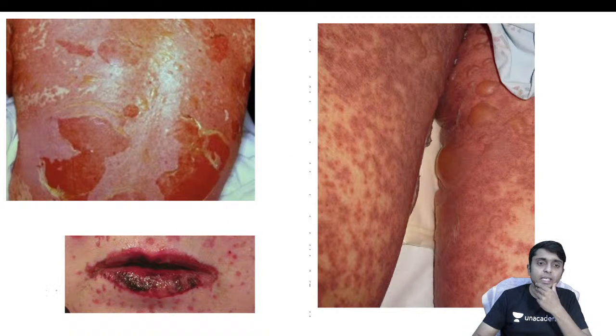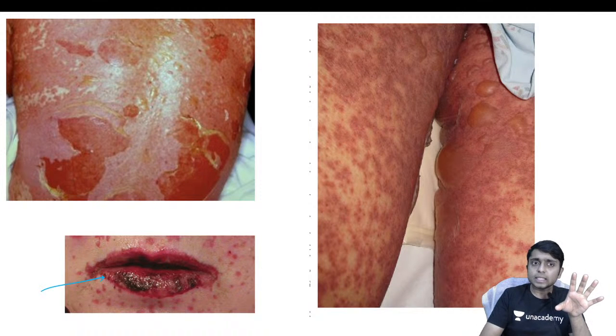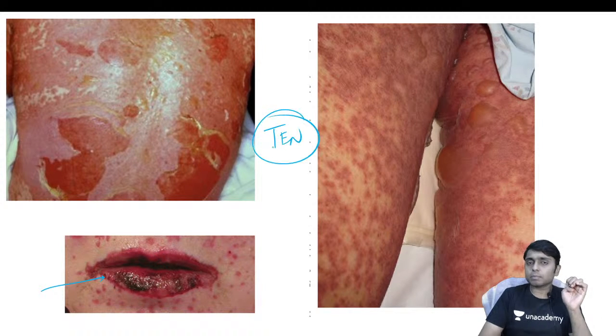And this is the clinical picture of toxic epidermal necrolysis. Why did I say TEN? Because you can see in the image obviously more than 30% of the body surface area is going to be involved in this particular person. So this image is an example of toxic epidermal necrolysis, and here you are able to see the oral mucosa, that is the lips, showing the hemorrhagic crust, that is the blood has been dried up and it can be seen over the lips.